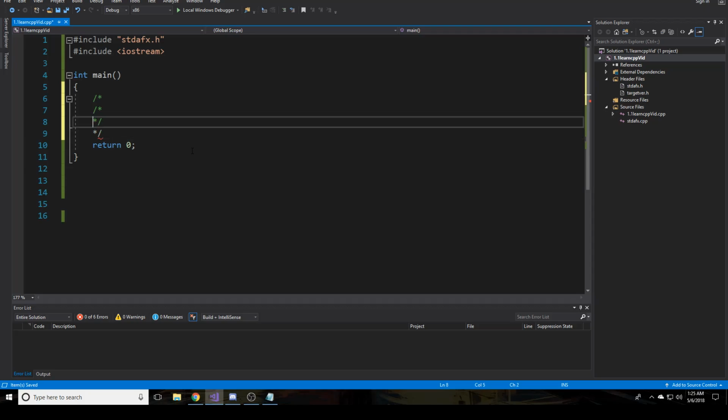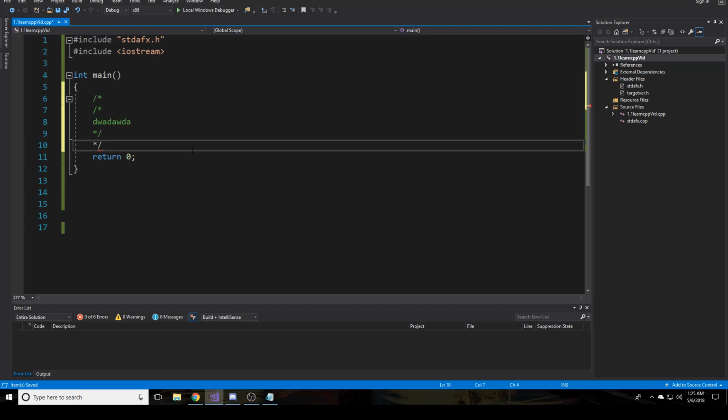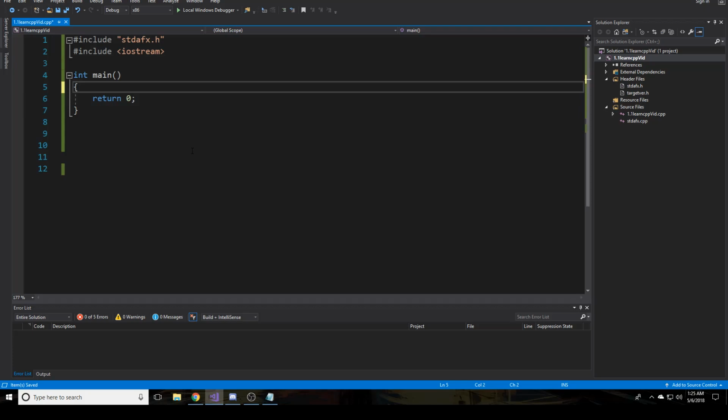Whenever it sees this, once it hits that, it's done. It's not like you can have multiple comments inside of comments. So stuff in here will be all fine. You'll just get an error there. So do not nest comments. That is a fundamental rule that you need to learn. Don't put comments inside of comments, right?